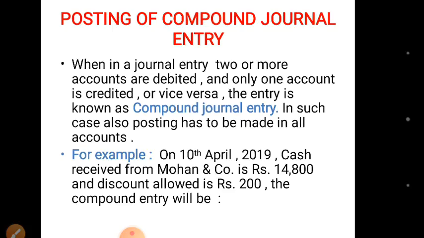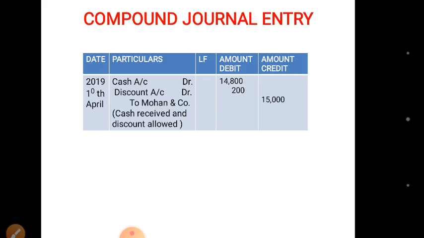For example, on 10th April 2019, cash received from Mohan and Company is rupees 14,800 and discount allowed is rupees 200. The compound entry will be cash account debit 14,800, discount account debit 200, and from where we are getting it? From Mohan. Then Mohan and Company will be credited with 15,000.